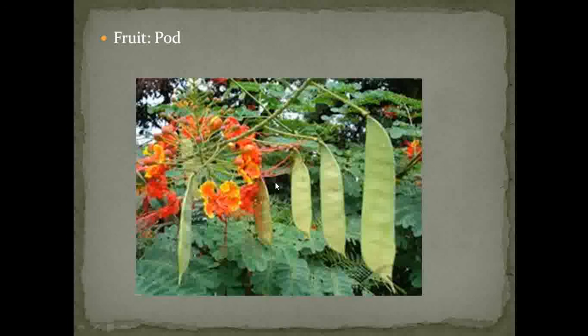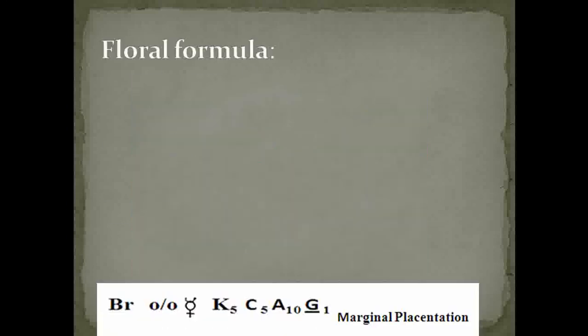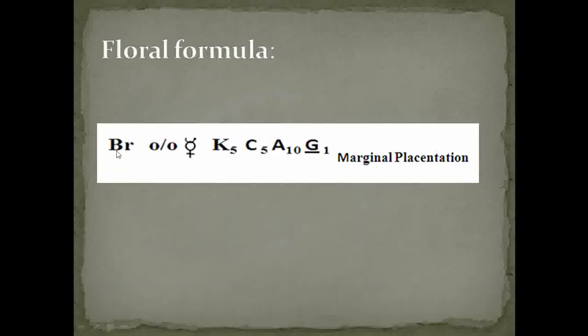So this is about the vegetative and reproductive characters of Caesalpinia pulcherrima. Then by observing the vegetative and reproductive characters, we have to make a floral formula for that. So this is the floral formula of Caesalpinia pulcherrima.